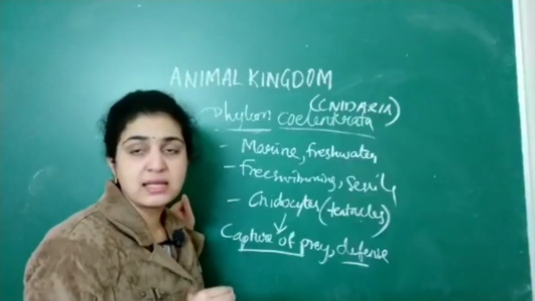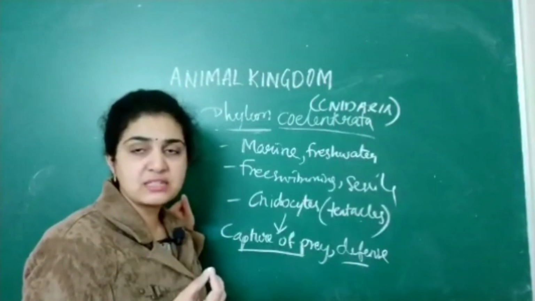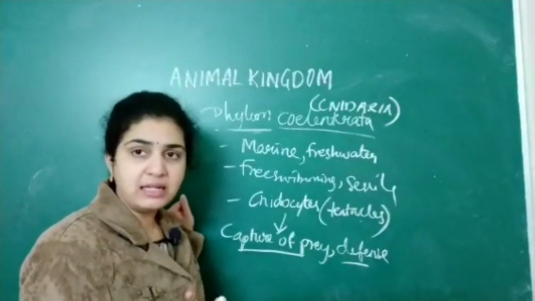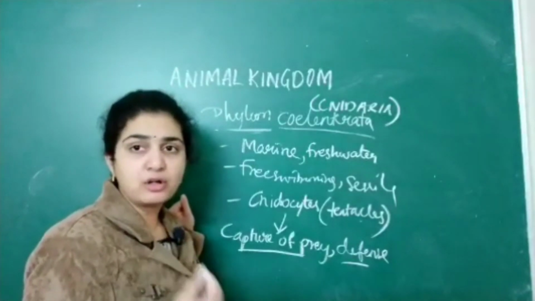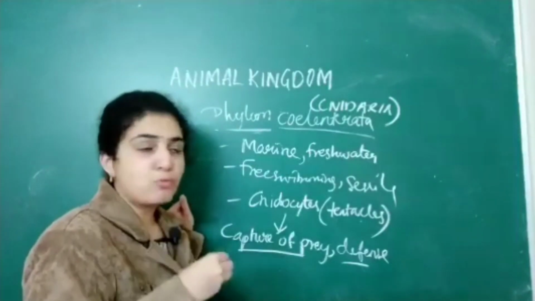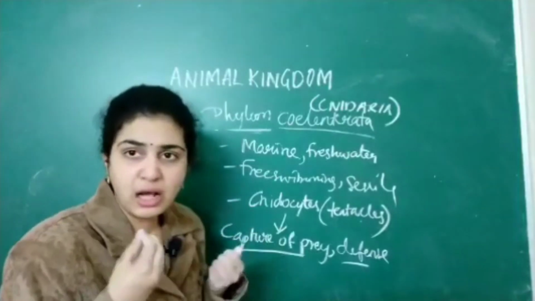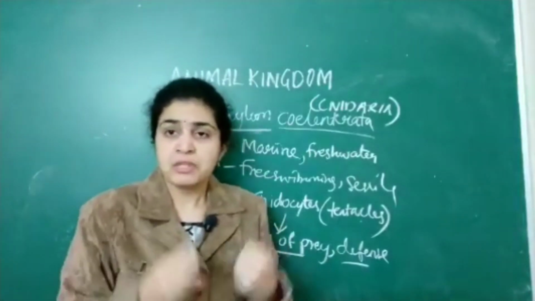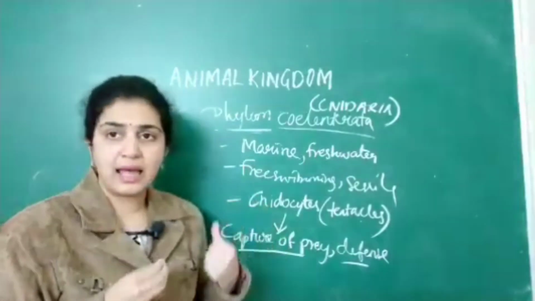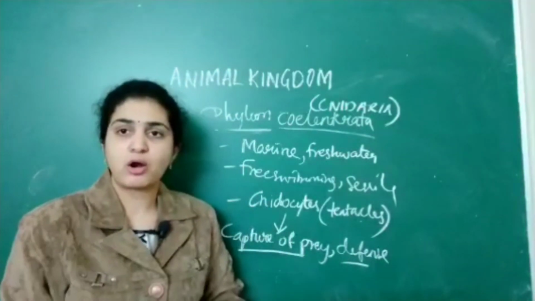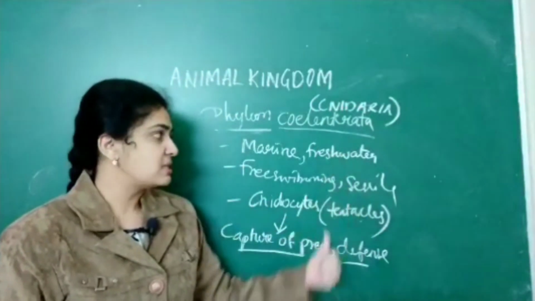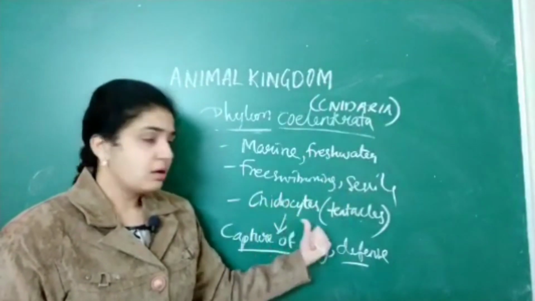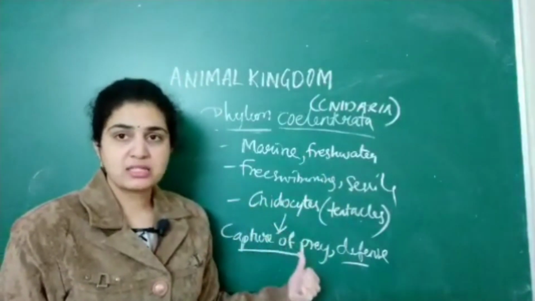These cnidocytes play an important role in defense mechanism. They help in fighting against different organisms, and smaller organisms also must be consumed to live, so they help in capture of different smaller organisms. So this is about the main feature called cnidocytes.